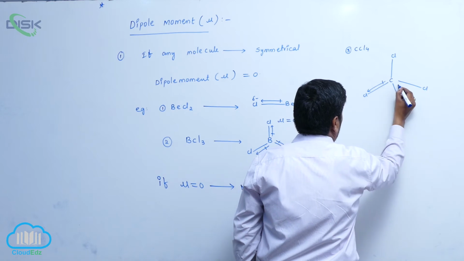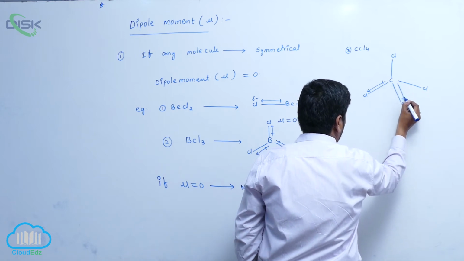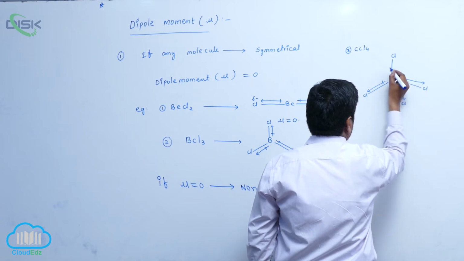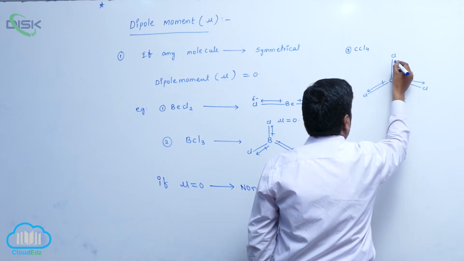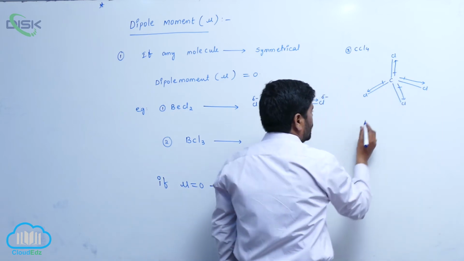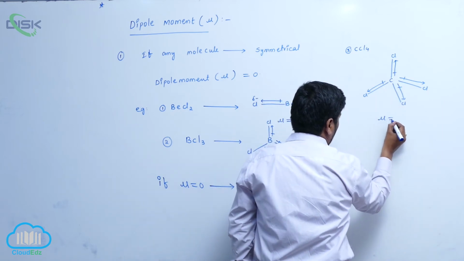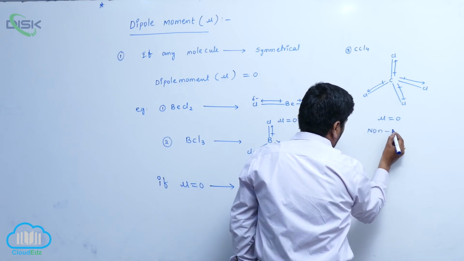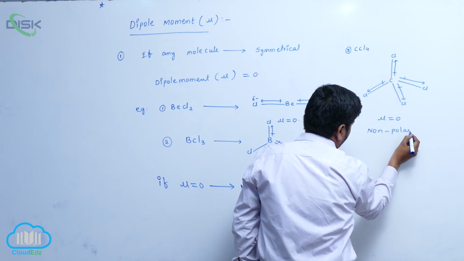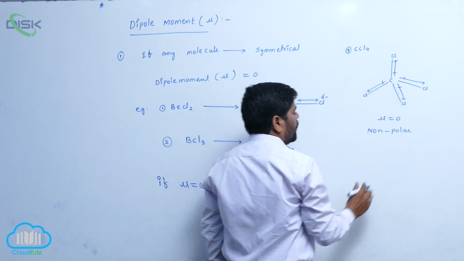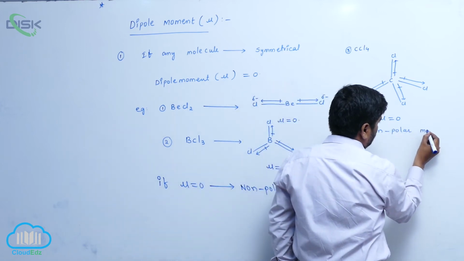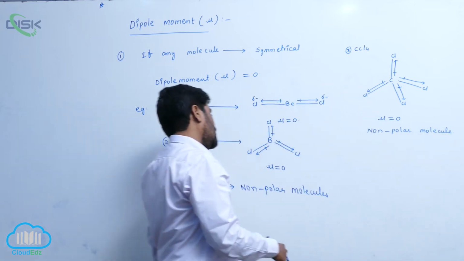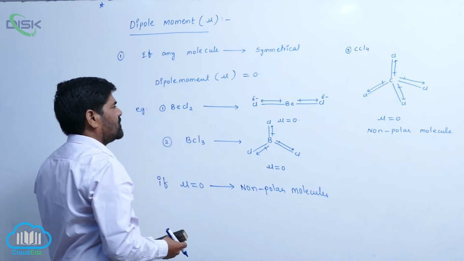All bond moments cancel each other, so mu equals 0, and it is a non-polar molecule.